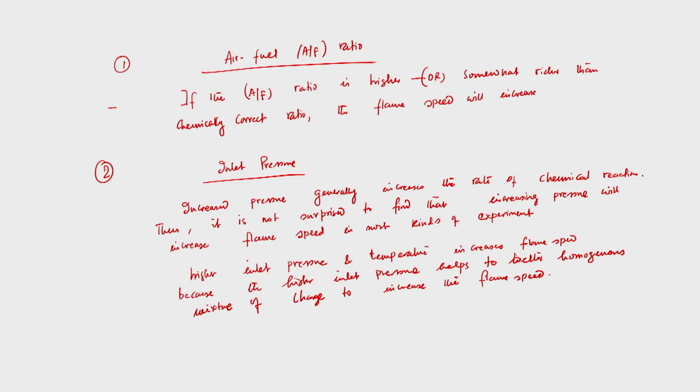So, that means if we reduce, how can we increase the inlet pressure? If we have throttling, then throttling reduces the inlet pressure. So, we should have full throttling or nearly full throttling, so that we can increase the inlet pressure, which will help to have a homogeneous mixture of the charge, essentially to increase the flame speed through a higher rate of chemical reaction. And next we will discuss, which is important again, this turbulence.